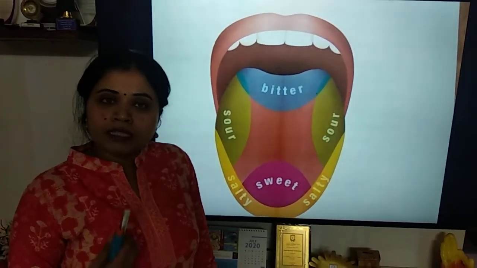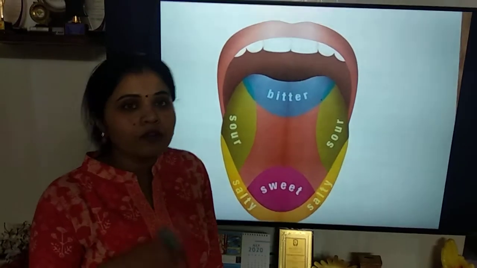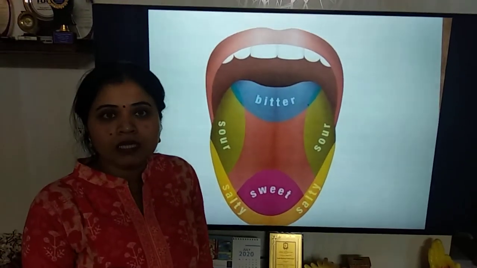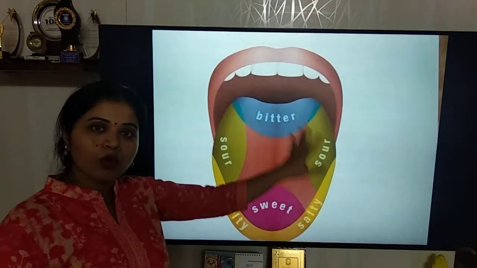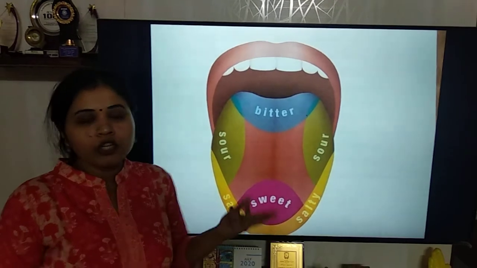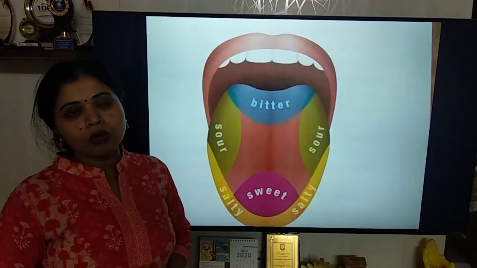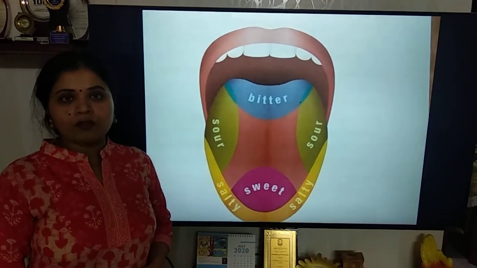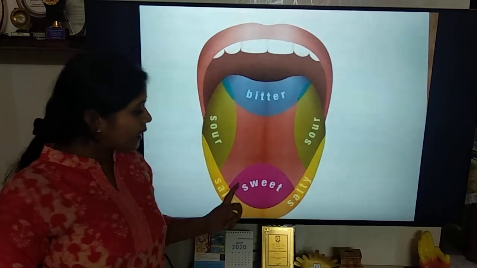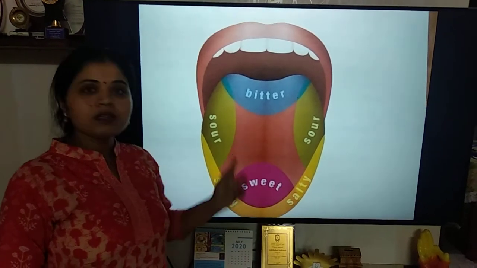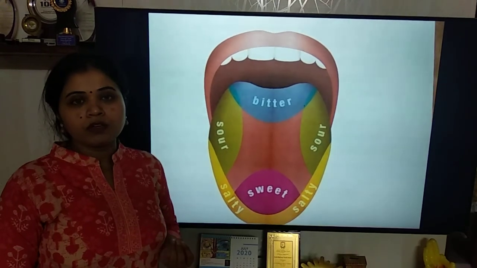Now if you eat a toffee, you will find that it dissolves inside your mouth, mixes with your saliva, and once it mixes with your saliva, it will be entirely spread throughout your mouth. So you don't know where the taste has gone, the entire mouth is going to be sweet. So now it has been discovered that taste buds are evenly distributed. It is not like this as it is mentioned in this diagram. Okay, now let us look at one activity that is given in your book.